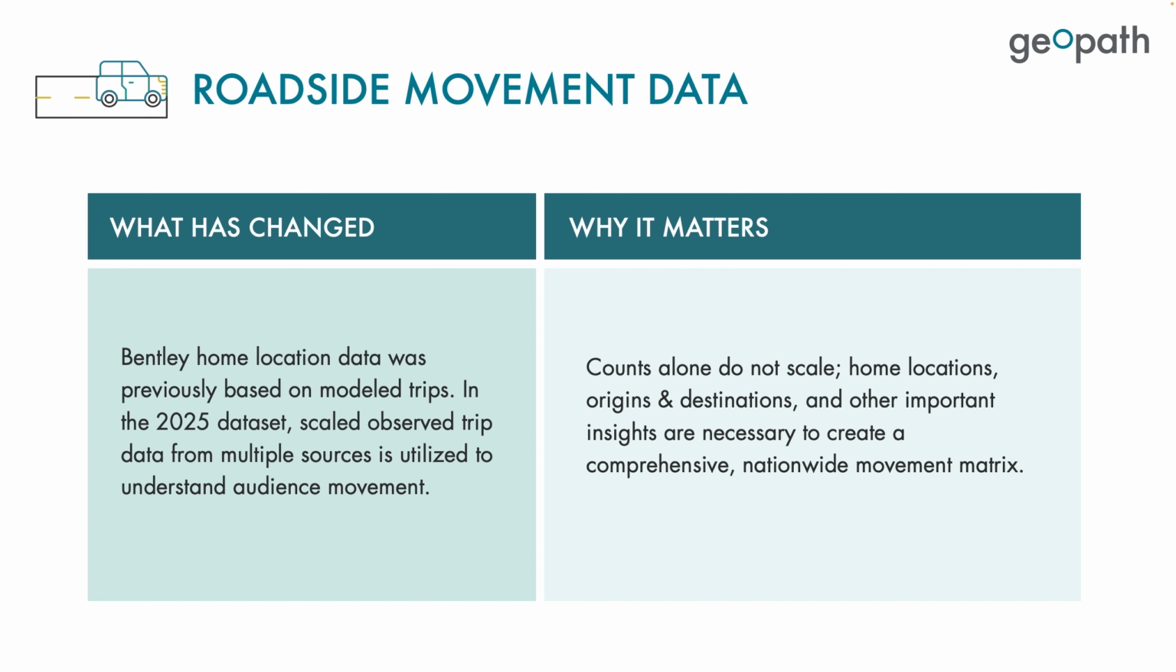In previous datasets, Bentley's home location data was based on modeled trips. In this dataset, scaled observed trip data from multiple sources is utilized to better understand audience movement in the real world. Counts of cars alone are not scalable. In combination with home location, origin and destination data, and other important insights, we're able to leverage a complex nationwide movement matrix for all roadway segments. This has allowed for a scaling methodology, bringing the process closer to observed training data.